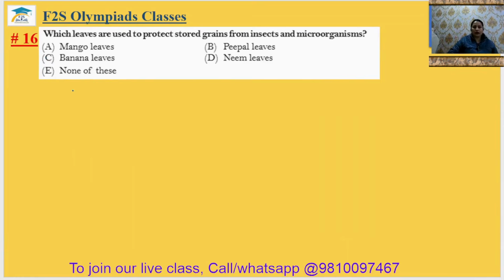Question number 16. Which leaves are used to protect stored grains from insects and microorganisms? So we use neem leaves. Actually, the taste of the neem leaves is not very good. That's why we use neem leaves to protect the grains from insects and microorganisms.